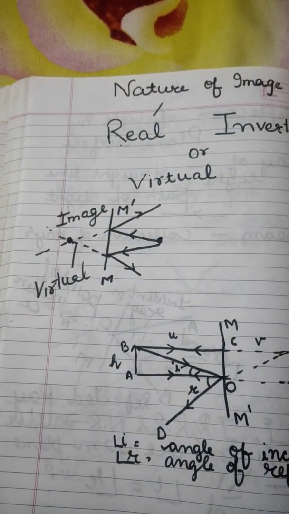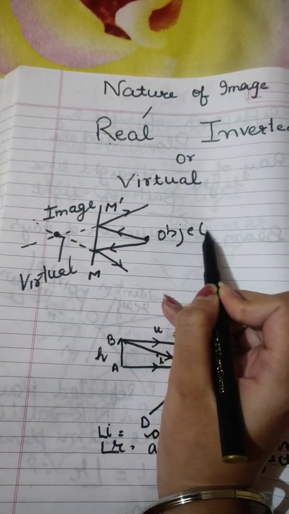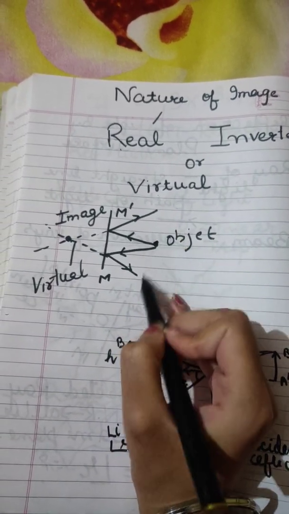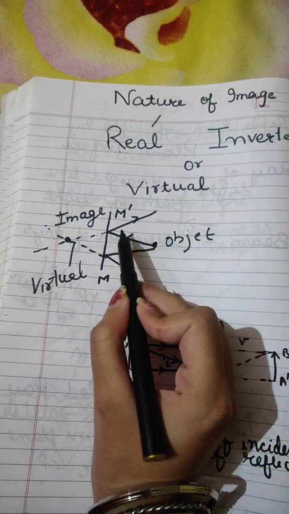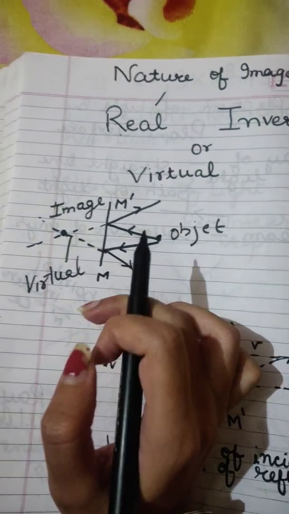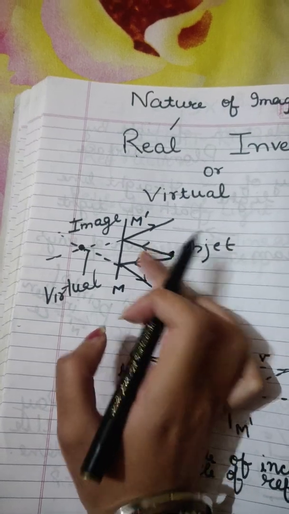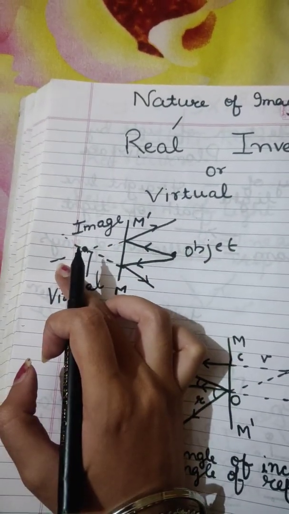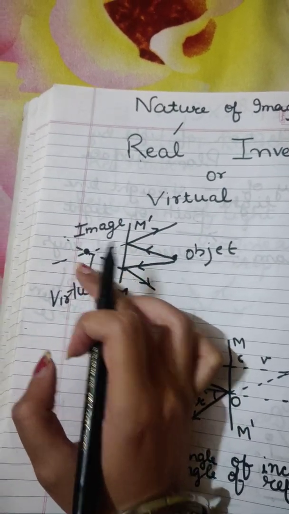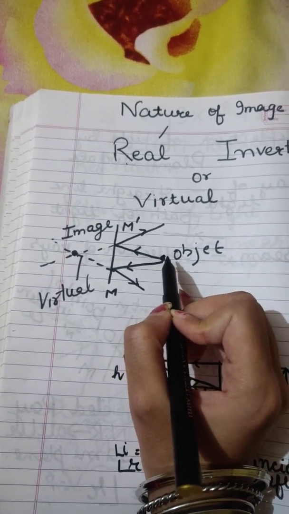Let me try to explain it one more time. This was my object. Did my rays after reflection actually intersect? No, they didn't intersect. They intersected when I produced them backward. So this is the very definition of a virtual image. In a virtual image, the rays of light after reflection do not intersect, but they will intersect if you produce them backward. So that means this image is a virtual image.